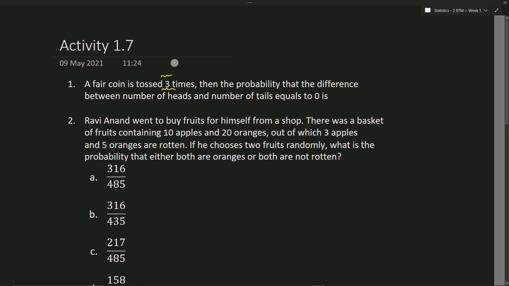If we had an even number, let's say if we are tossing a coin 2 times, we can have this outcome, right? So here the difference will be 0. But in the case of an odd number of tosses, let's say H, H, T, no matter what combination we try, either heads will be more or the tails will be more. So this difference will never be equal to 0. This is an impossible event. So for an impossible event, the probability of occurrence is 0, right?